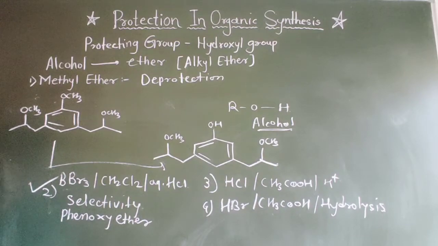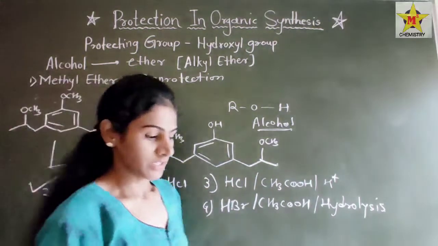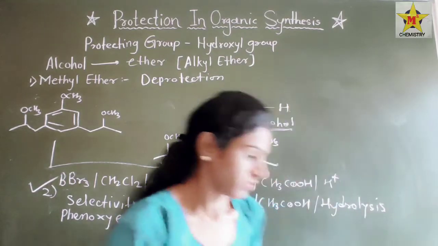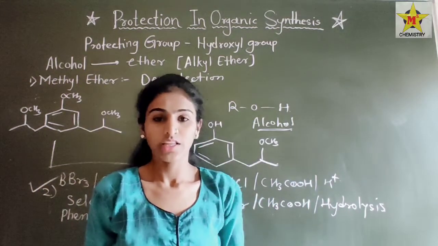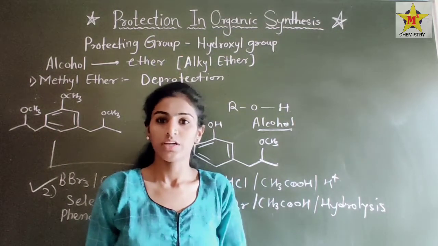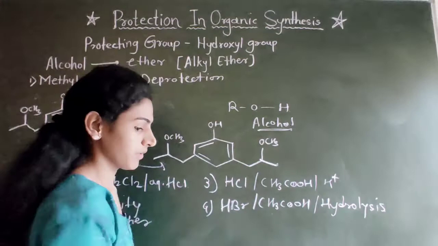Like this we can perform protection and deprotection. Protection and deprotection is carried out like this. So here phenoxy ethers are selectively deprotected by BBr3 in CH2Cl2 with hydrolysis. Okay.